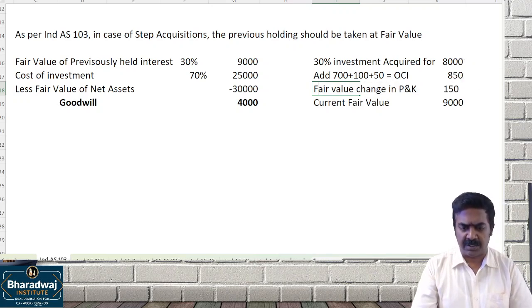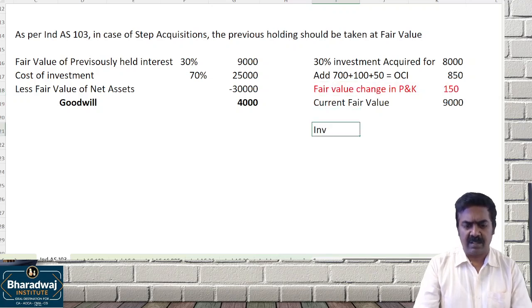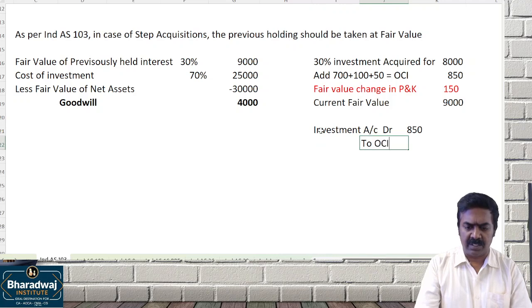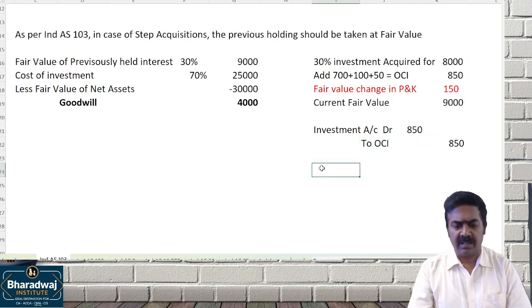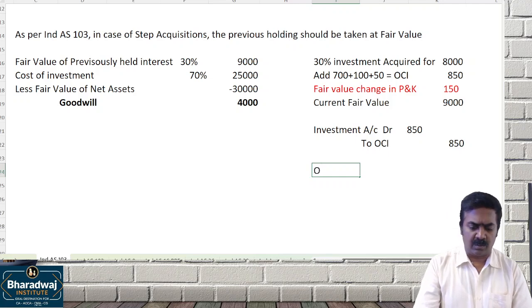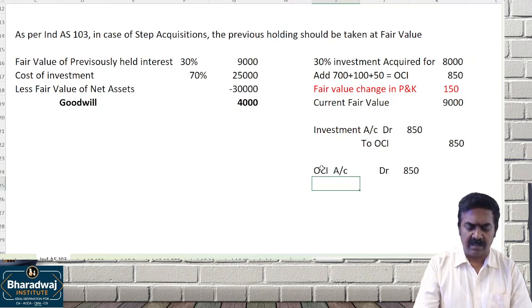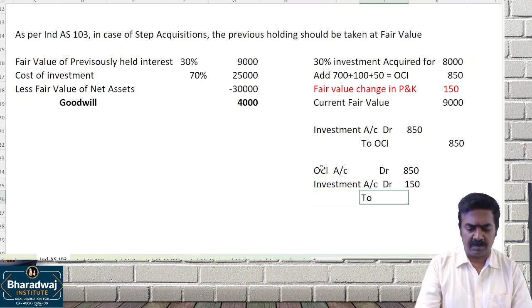I hope in the last session we have done the same question of this model. Previously they would have debited the investment account and credited OCI with 850. Today that OCI balance is 850. The investment account is debited 150 with the gain recognized in the profit and loss account.